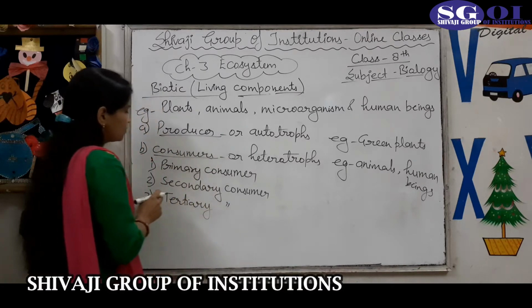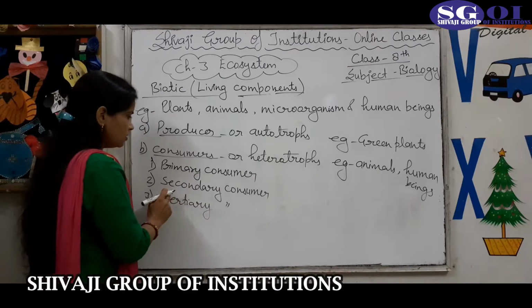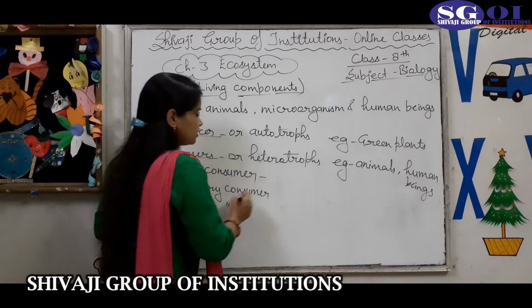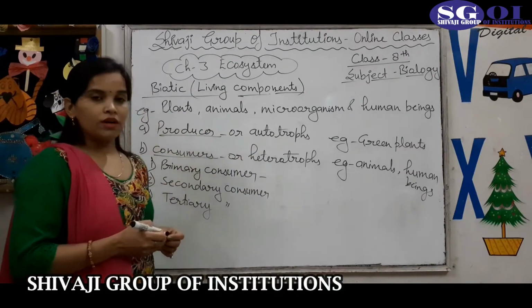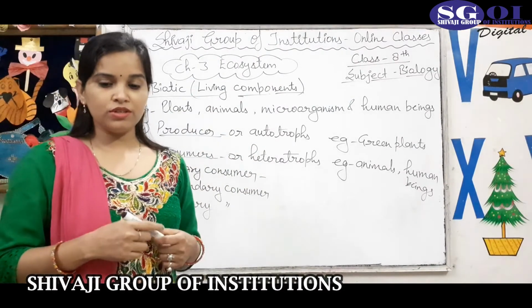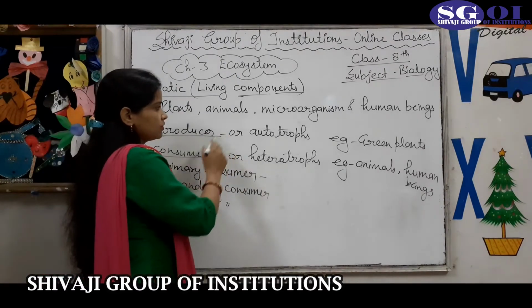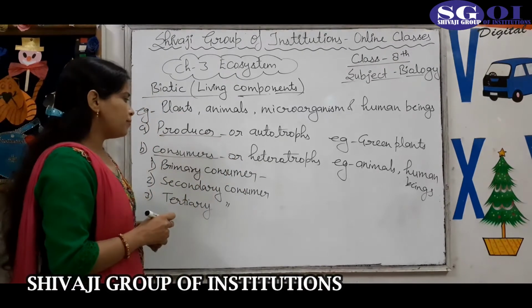The consumers are further divided into three categories: primary consumer, secondary consumer, and tertiary consumer. The primary consumers are the animals that feed on the green plants. These are called primary consumers.